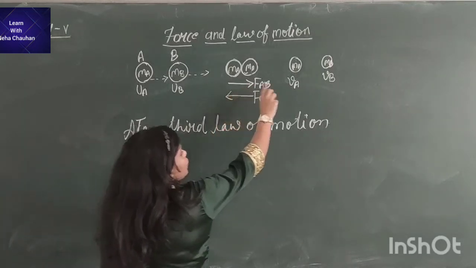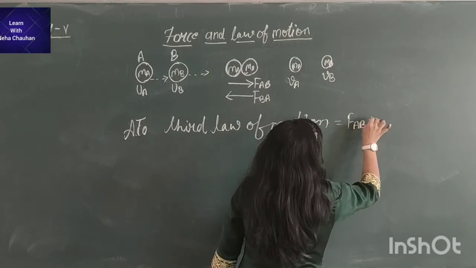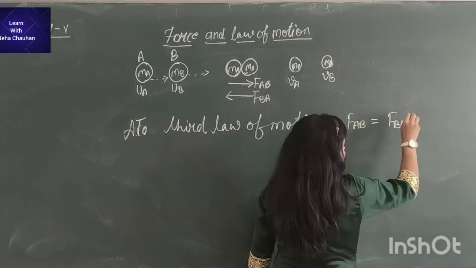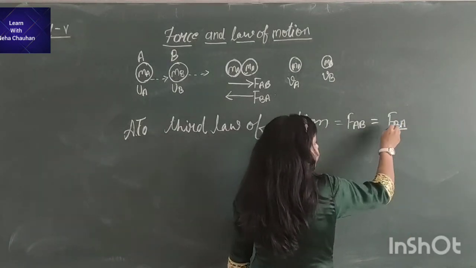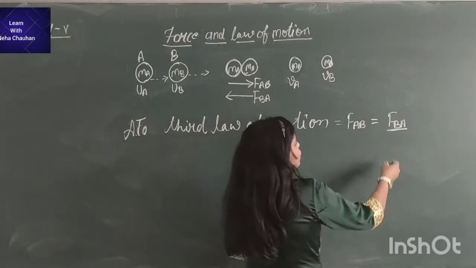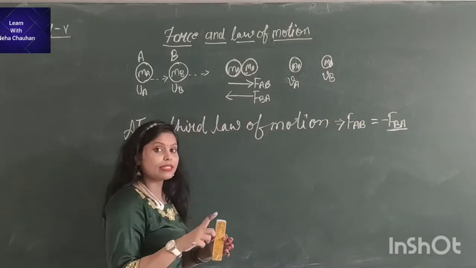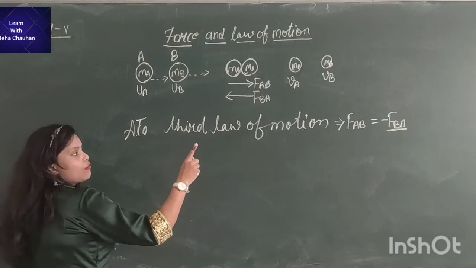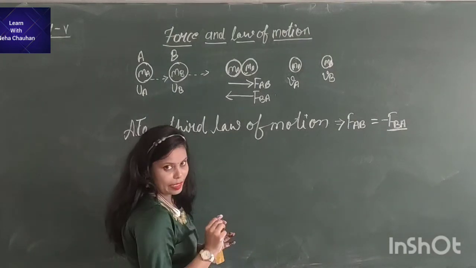So we will have FAB equal to FBA, but this force is in the opposite direction. That's why we put a negative sign to represent the opposite direction. Now we get FAB is equal to minus FBA.